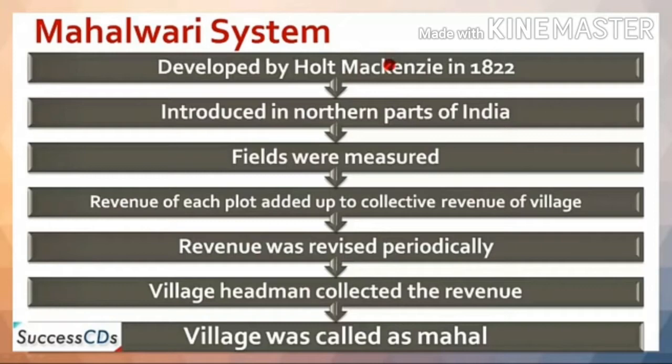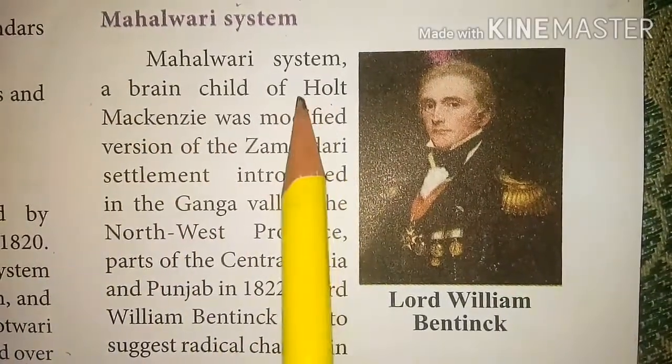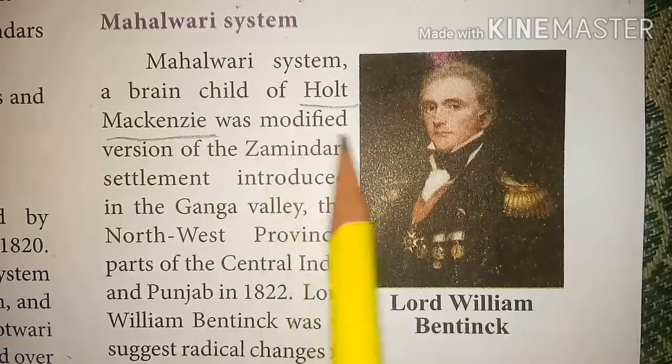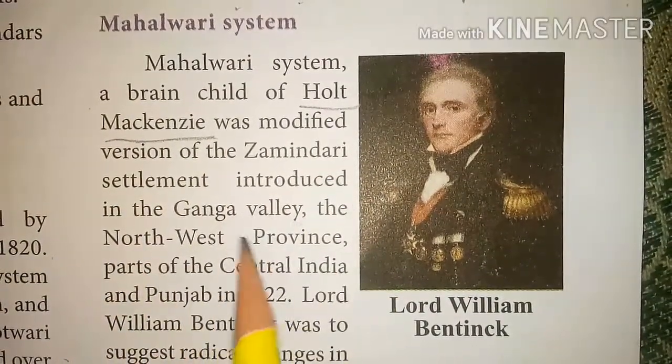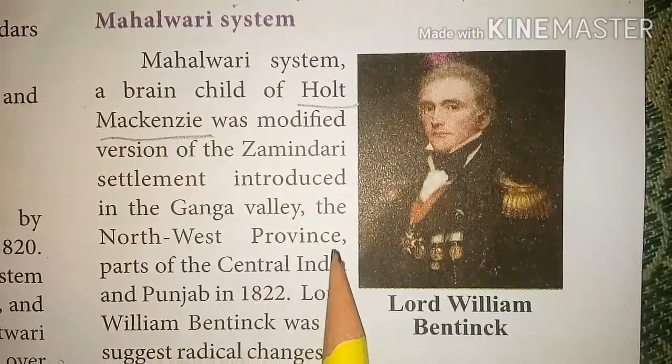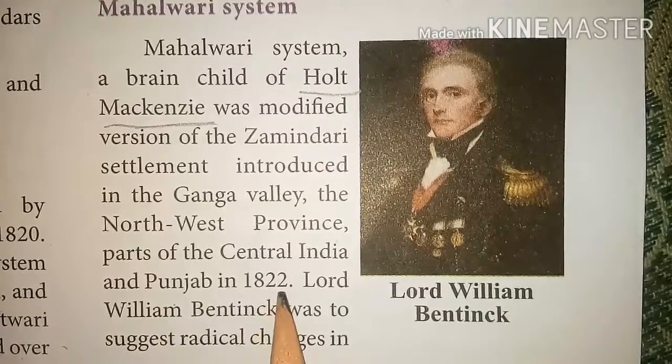Then the village headman collected the revenue. The village was called a Mahal. The Mahalvari system, a brainchild of Holt Mackenzie, was a modified version of the zamindari settlement introduced in the Ganga Valley, the northwest province, parts of central India and Punjab in 1822.